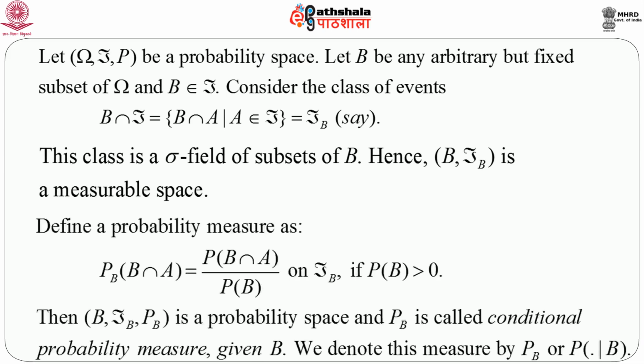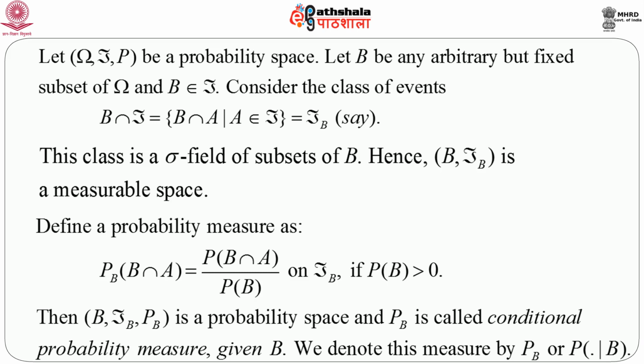Let omega, script F and P be a probability space, and let us assume that B is any arbitrary but fixed subset of omega, and B belongs to script F. Script F is the sigma field generated by the class of subsets of omega.